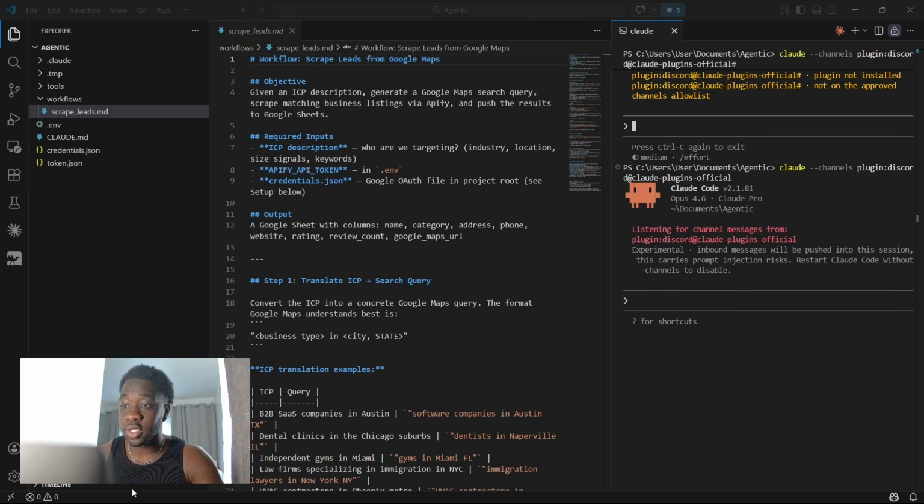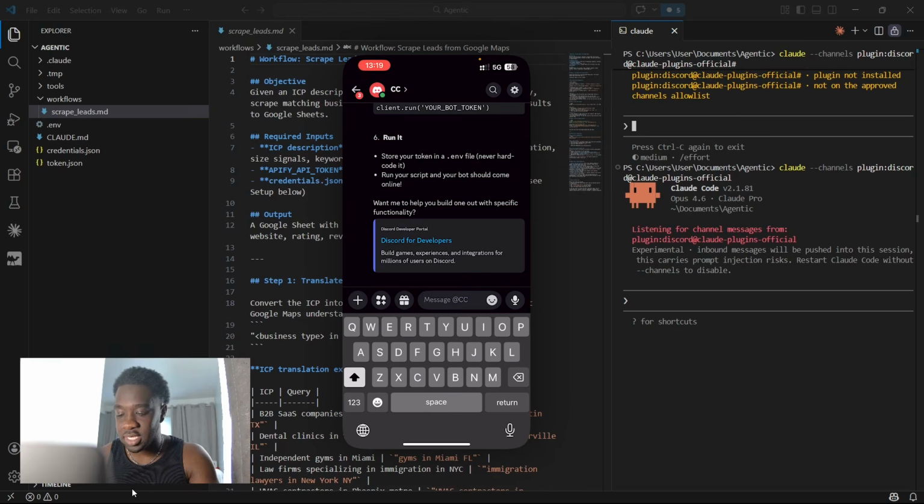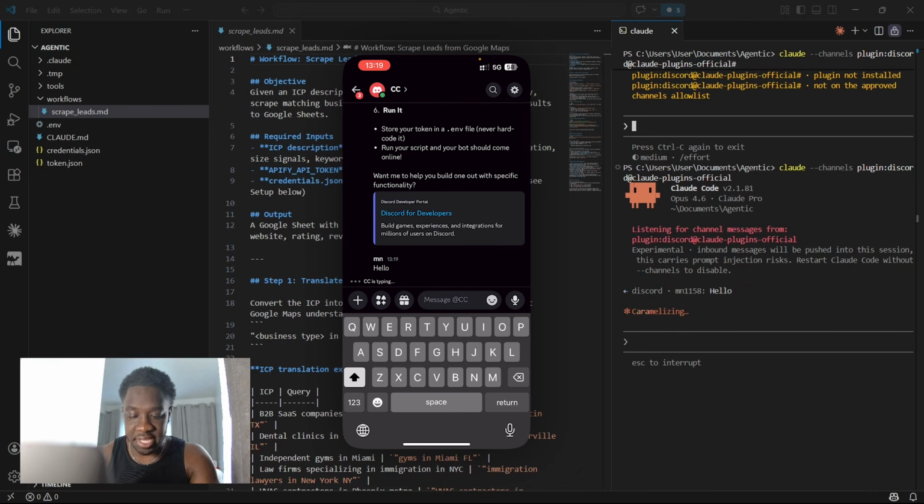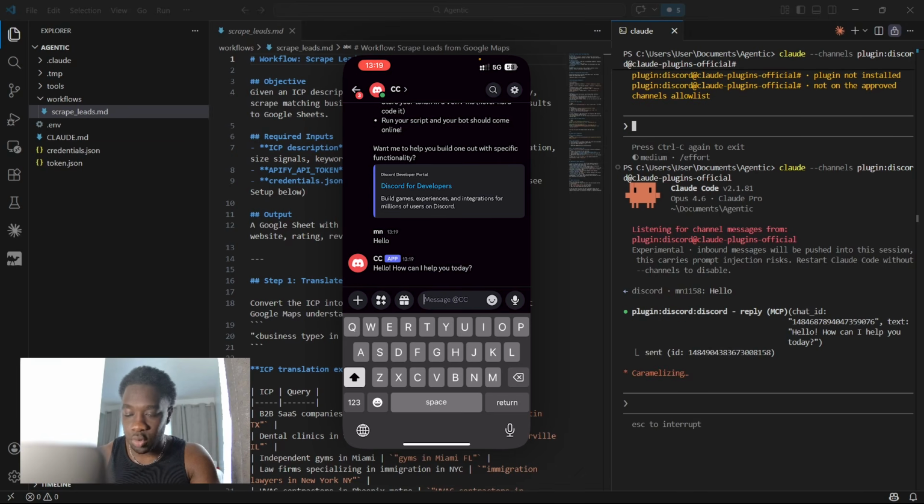Alright, so on my computer screen, you can see I've got Claude Code open in the terminal, and I've also got Discord open on my phone. And I essentially have the whole functionality of Claude inside Discord. If I type a message to Claude right now, I can say hello, send that off. You can see that it gets sent into the Claude channel on my desktop. And then we get a reply within Discord, with Claude responding, hello, how can I help you today?